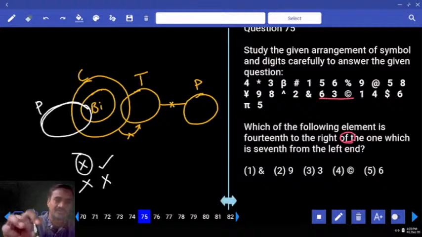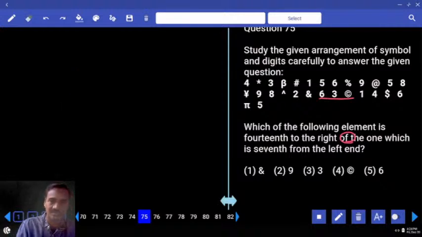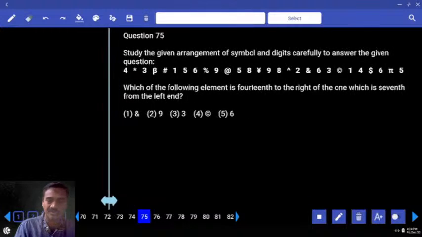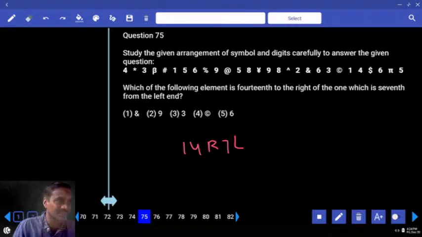Then 75 onwards, 75 to 77. Now 3 questions are given under this sequence. Here, first are the second priority and first priority. Which of the following is 14th to the right of the 7th from the left? Then 14th right and 7th left is the 21st from the left hand side. What is your answer? 21st.